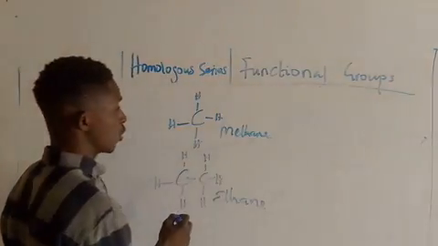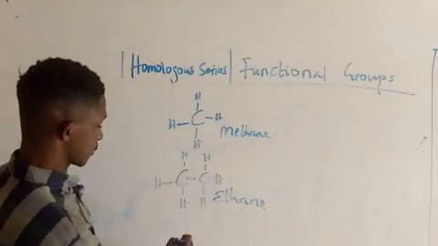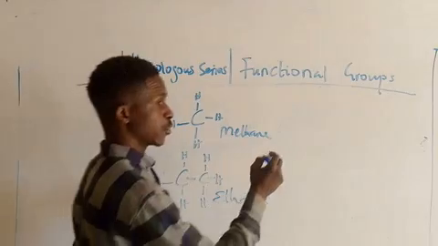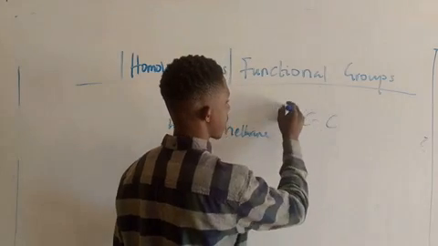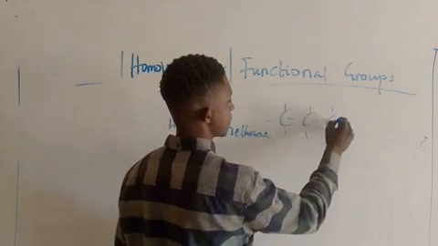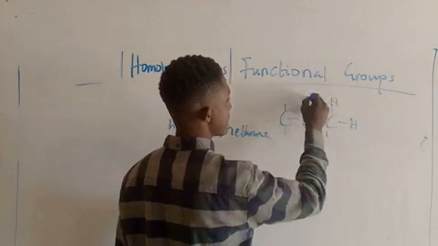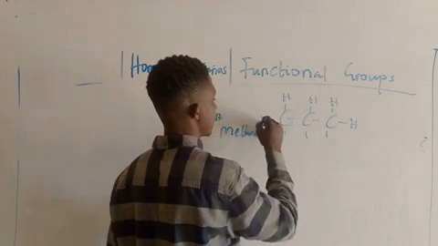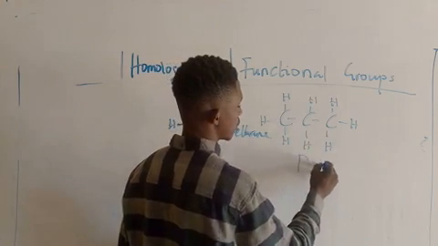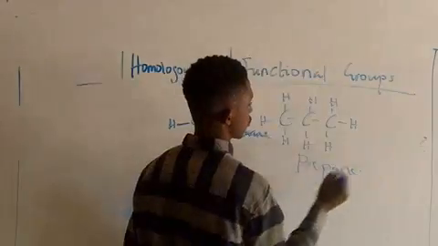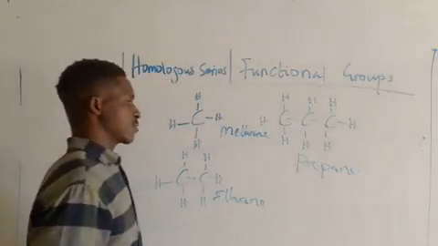Ethane. When you have three carbons, you call it what? Propane. So please go and learn this thing.